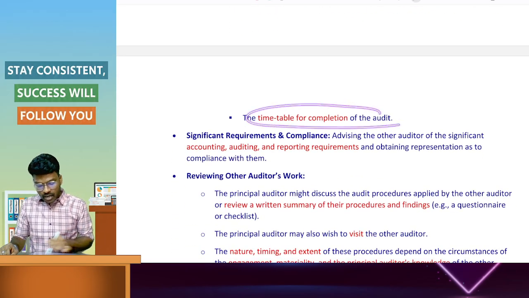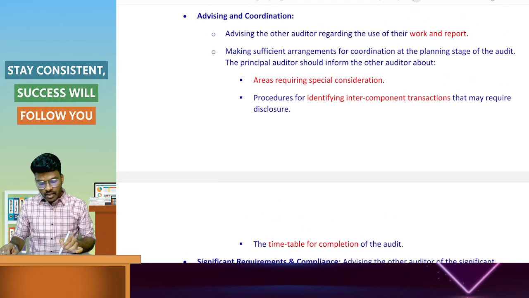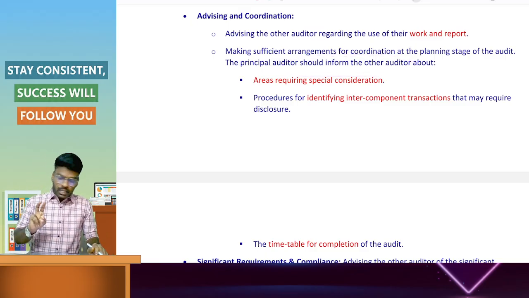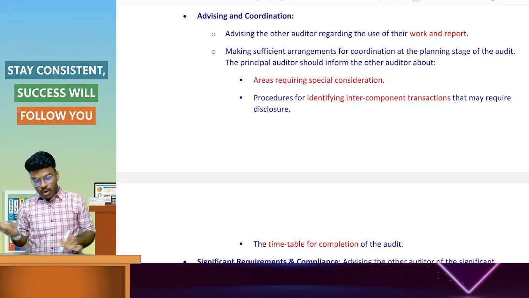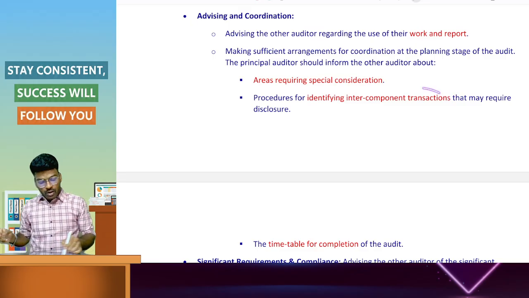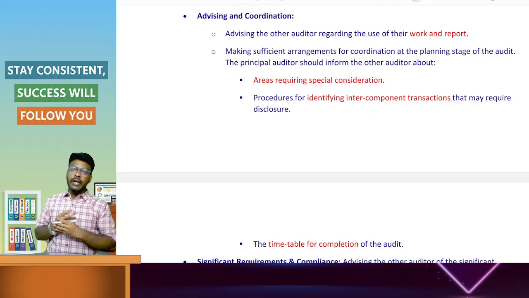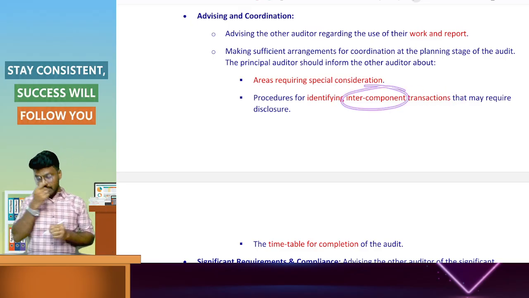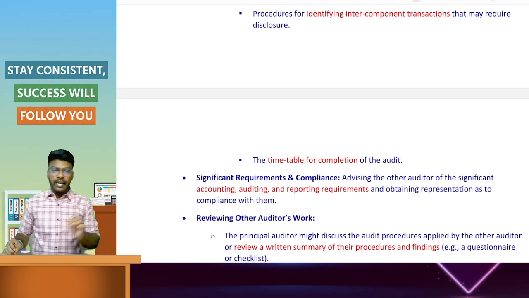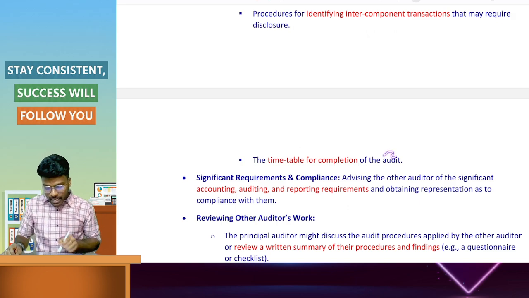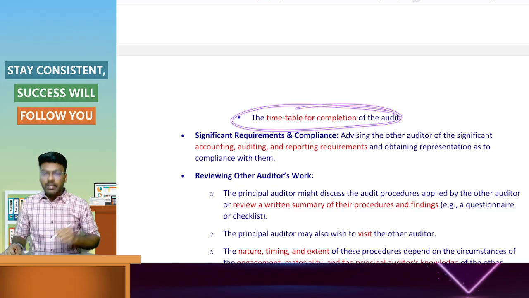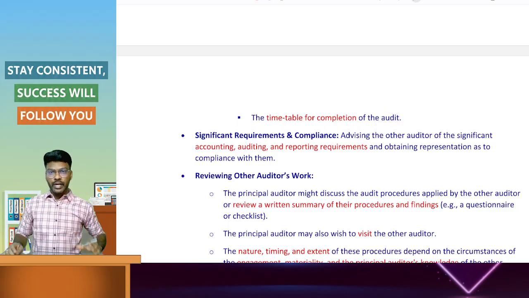Also, the timetable for completion of the audit. What information does the auditor have to inform? First, areas requiring special consideration, and also the procedures for identifying intercompany or intercomponent transactions. Also, the timetable for completion of the audit. When the timetable for the audit is shared between the auditors, the audit will be completed within the due date itself.